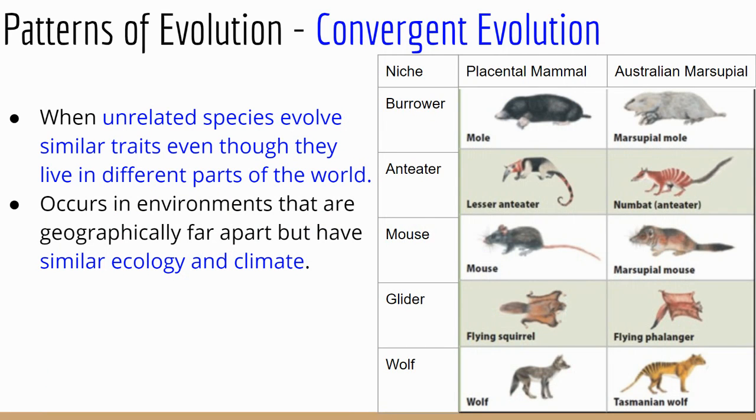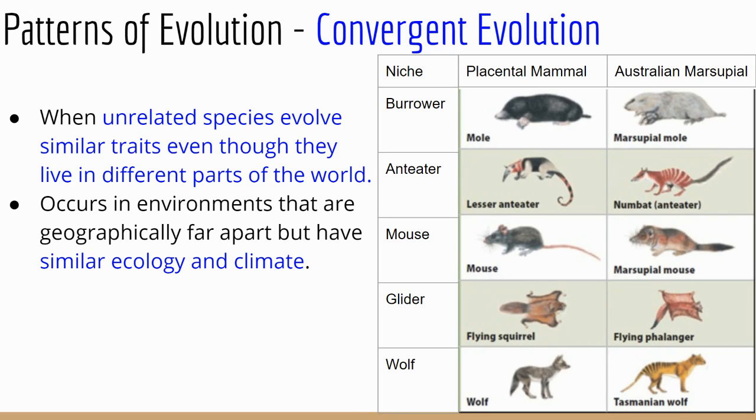Convergent evolution is when completely unrelated species evolve to have similar traits, even though they live in completely different parts of the world. But those different parts of the world, even though they're geographically far apart, have similar ecology and climate. So, Australia is a big example of this. In Australia, there are a lot of really unique species because Australia is an island and it's been an island for a very long time. So, the species on Australia are not the same as species that live on other continents.